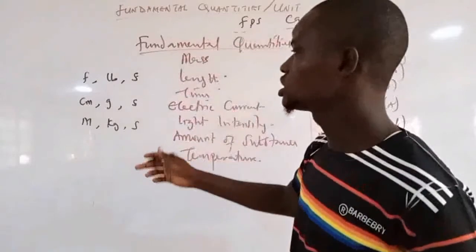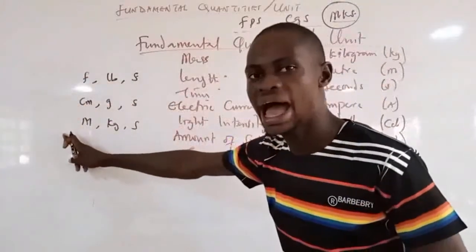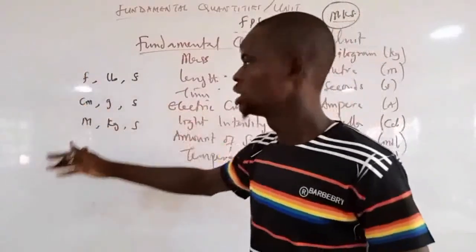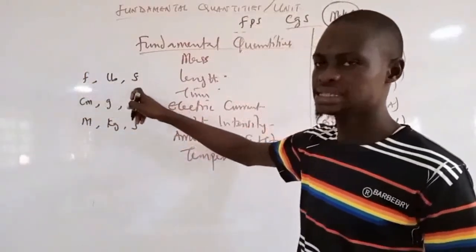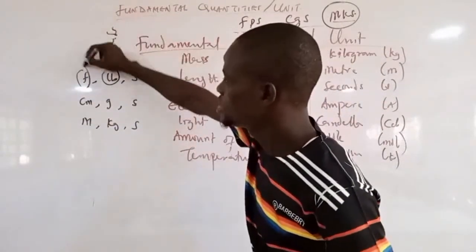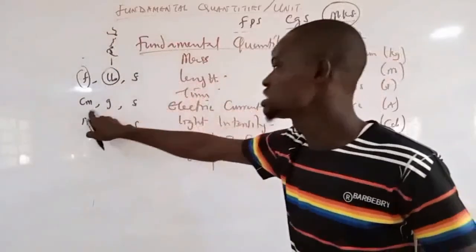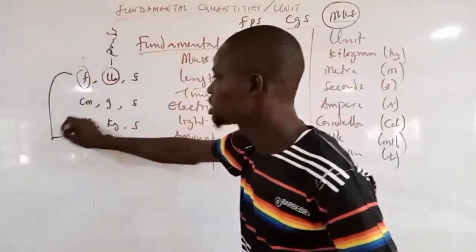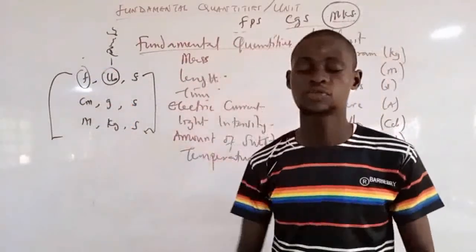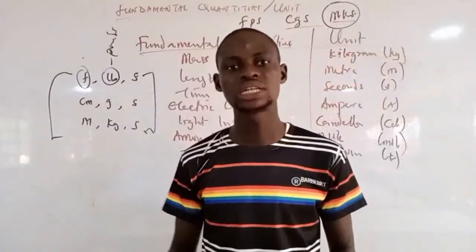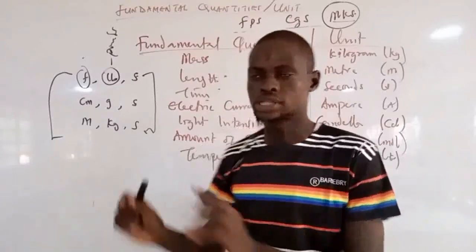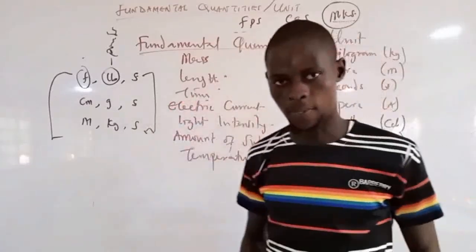They can just give you a question like this: which of the following is the SI system of units? Which of the following is accepted worldwide? They can give you F, LB, S. Don't say you don't understand this. LB simply means pounds. F means feet. S is seconds. Or centimeter, gram, seconds. So these are the major three basic systems of units. You should understand the one that is accepted and the ones that are not accepted. Please note each of these things down.